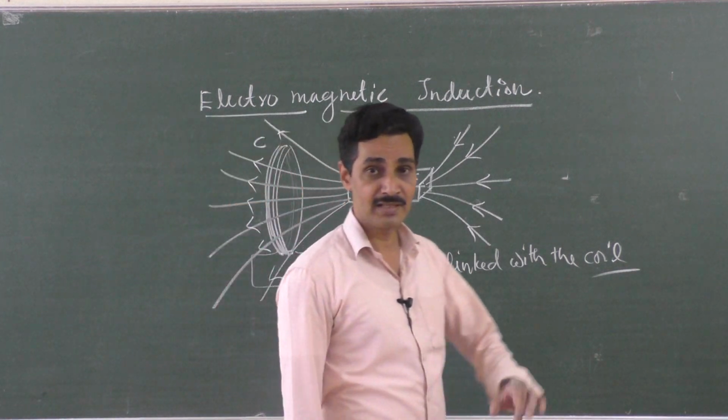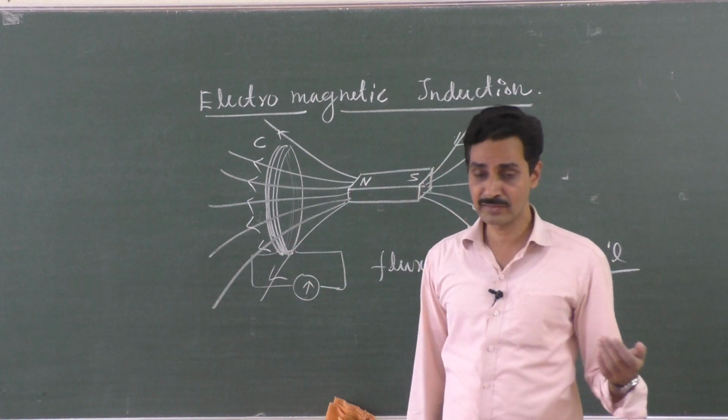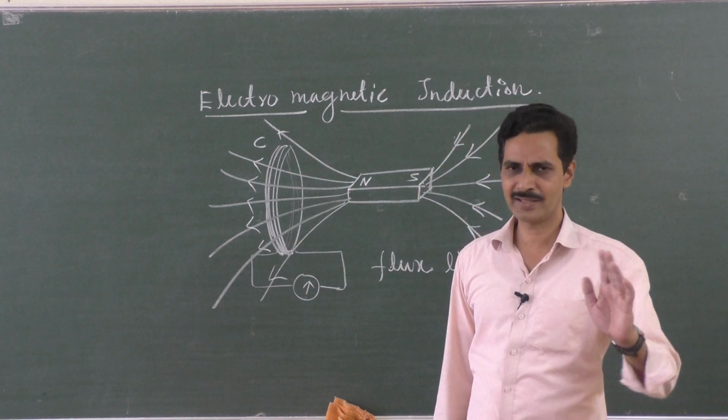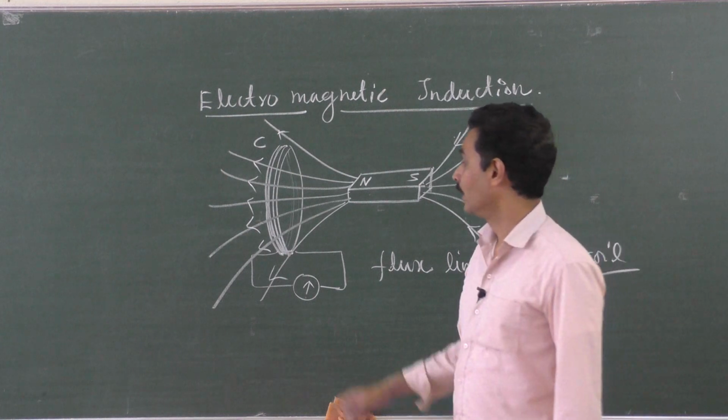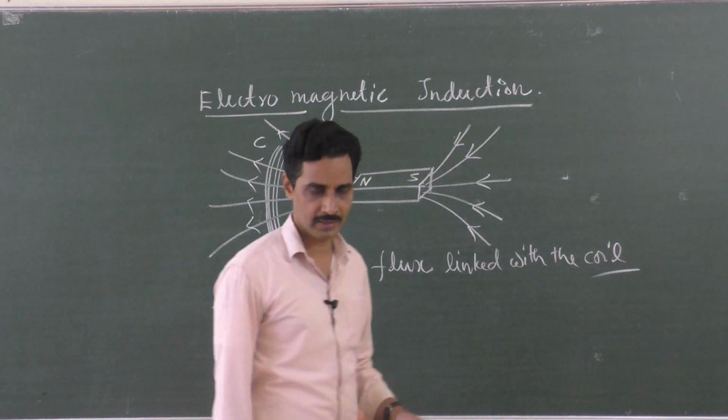Now, is there any change in the flux linked with the coil? Never. You ask the coil, how many magnetic lines of force are passing through you? Sir, some amount of magnetic field lines. Is there any change in it? No sir, the same amount of magnetic field lines. And I call it flux.